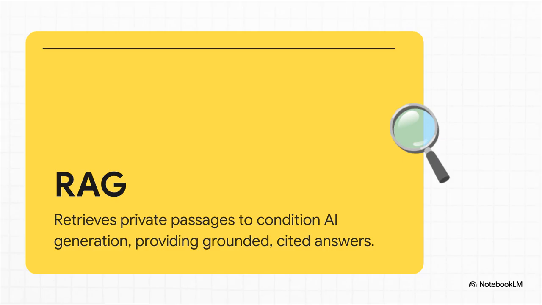And that brings us to RAG, or Retrieval Augmented Generation. This is literally the ultimate fix for corporate AI. It's a system purpose-built to first retrieve relevant, private passages from your company's servers, and then condition the AI's generation process on them, basically forcing the AI to base its answer solely on those retrieved passages. This guarantees a grounded, cited answer instead of some creative fiction.